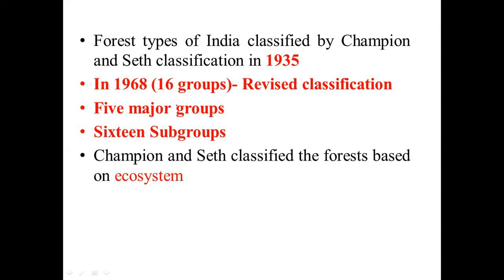He took the ecosystem as a basis. He gave five major groups, and these major groups are again divided into 16 subgroups. Now we are going to see the classification of the major groups and the minor subgroups. Please remember, this is a very important objective question: he took the ecosystem as a basis for the classification of Indian forest types.